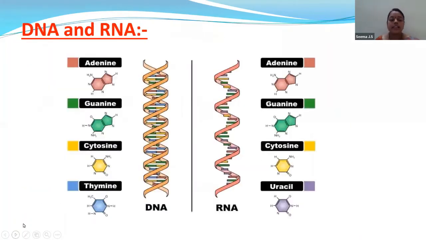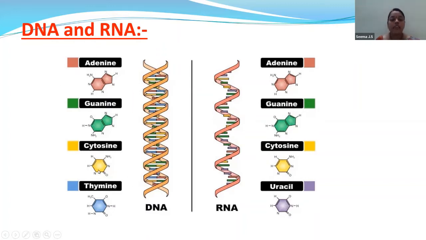So let us discuss the DNA and the RNA. So what is DNA and RNA? Children, as you can see in the image over here, this image is the structure of DNA, whereas this is the structure of RNA. Now, what is the difference which you can find over here? Yes, the major difference is thymine.